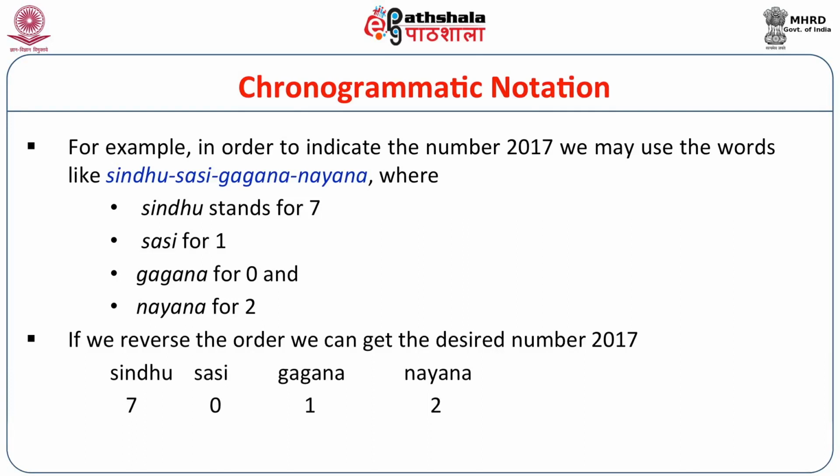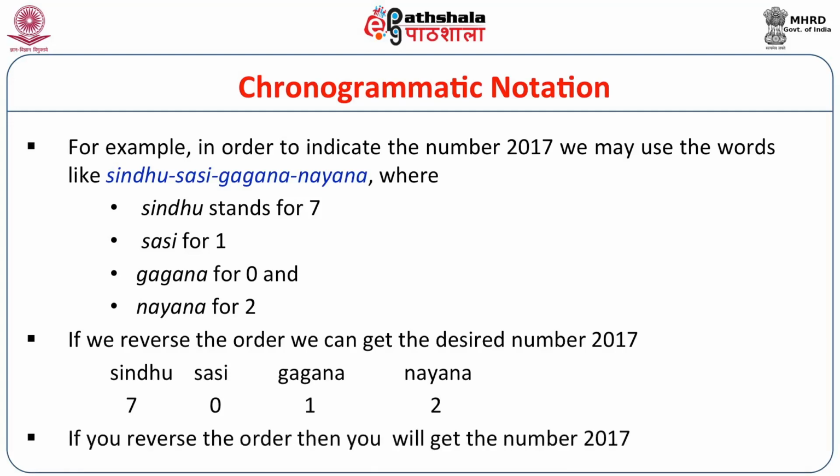Read as written, this gives 7012, and this particular system is known as Ankanam Vamato Gati, or it is to be moved from right to left. If you reverse the order, then you get the number 2017.